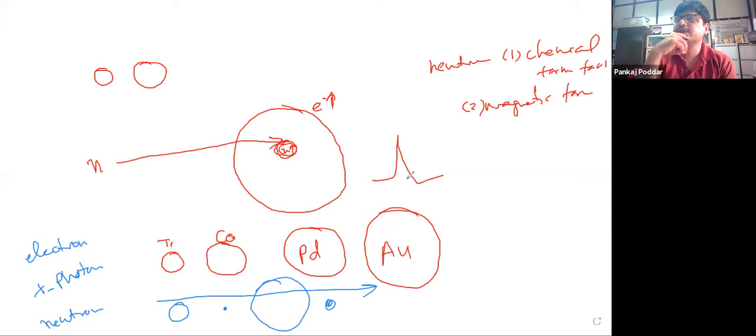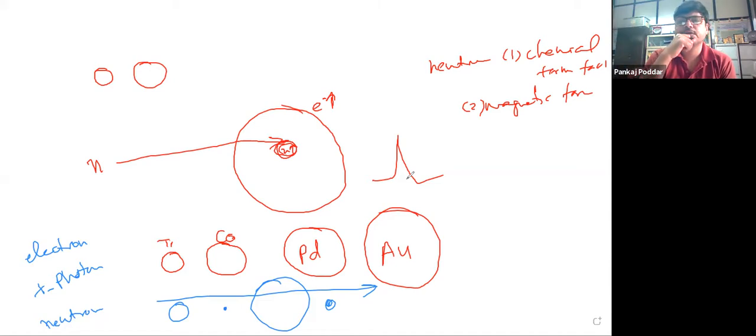For example, for gadolinium, I think dysprosium, the scattering form factor for neutron is 0. It does not scatter. It's transparent, so it will not interact at all. So it can be 0 also.